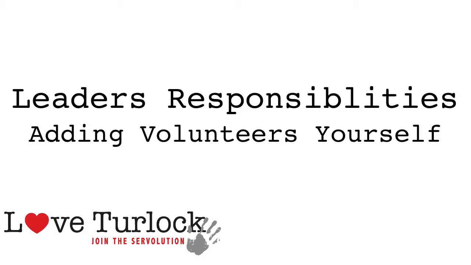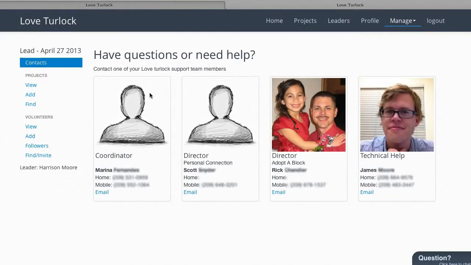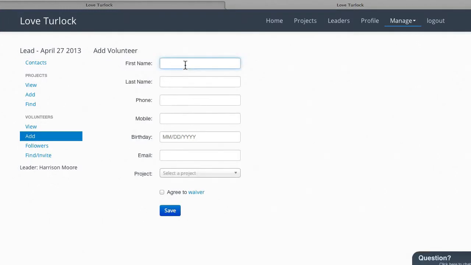If you have any volunteers that have verbally committed to joining your team but haven't signed up on the website for one reason or another, you can add the volunteer yourself and associate them with your project. This is done by clicking the Add button under the Volunteer section of the Leader page. Fill in the information, then click Save.